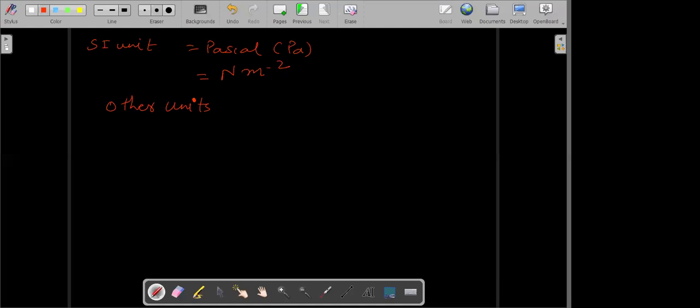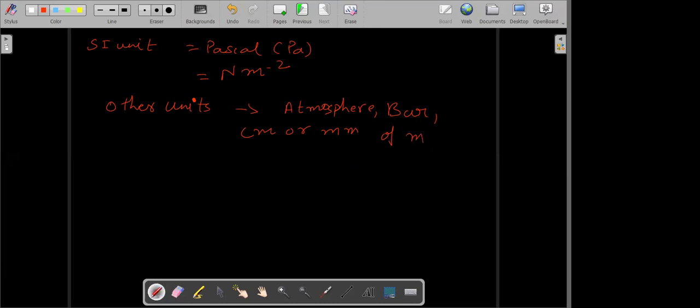The other units which we can think of for measuring pressure are atmosphere, bar, centimeter or millimeter of mercury.